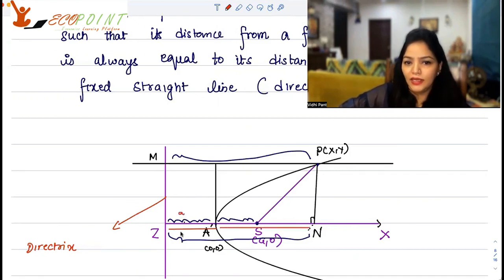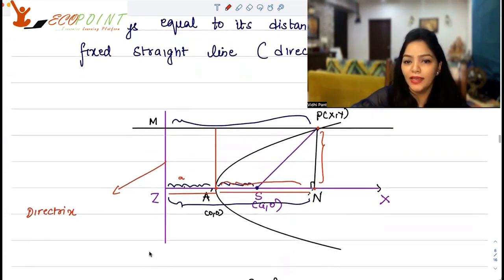Now this is a. You know that this is a, right? And AN is basically this much length, and this length is nothing but x, because this point here is x comma y, which means this much length is y and this much length is x, since this is the y-axis. Okay, so that means ZN or MP, they're both equal to a plus x.